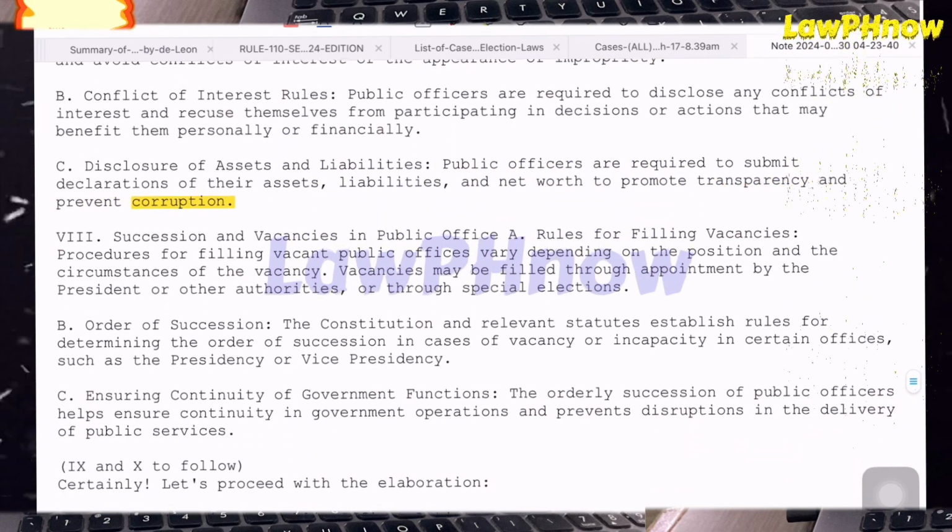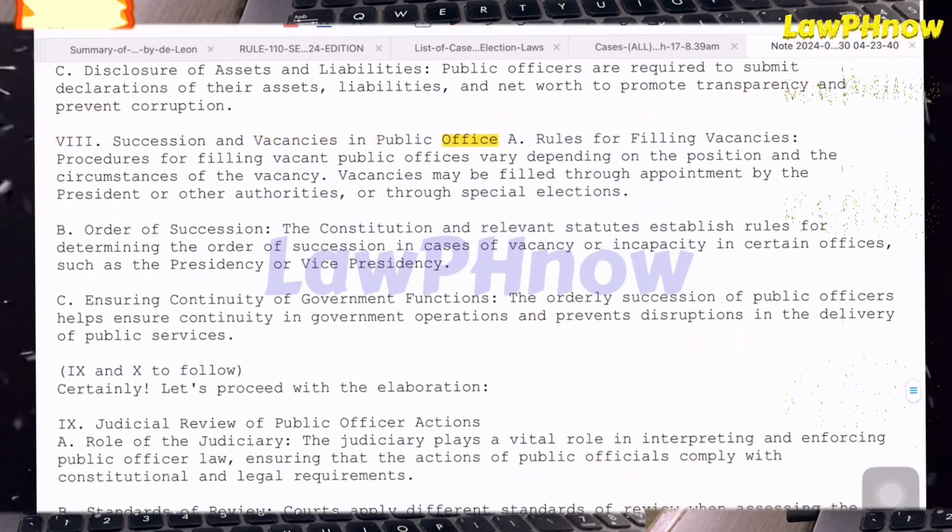8. Succession and vacancies in public office. A. Rules for filling vacancies. Procedures for filling vacant public offices vary depending on the position and the circumstances of the vacancy. Vacancies may be filled through appointment by the President or other authorities, or through special elections.